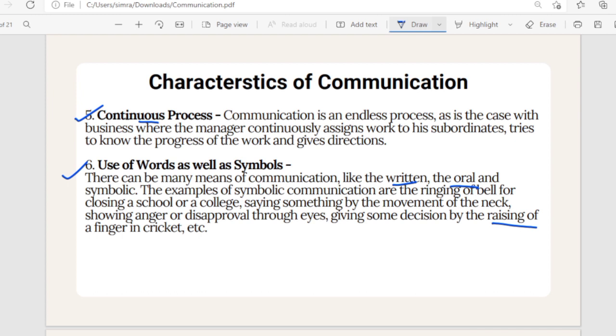For example, imagine from when you wake up in the morning till you sleep at night, how important a role communication plays in a day of your life.